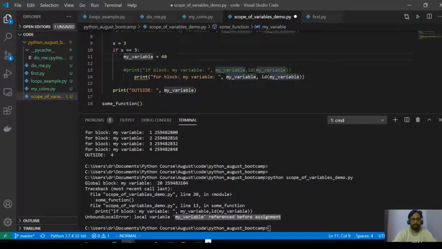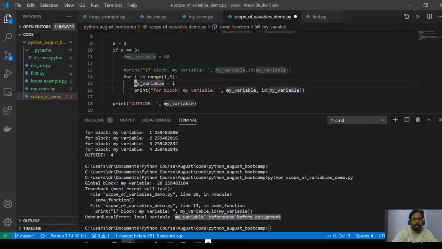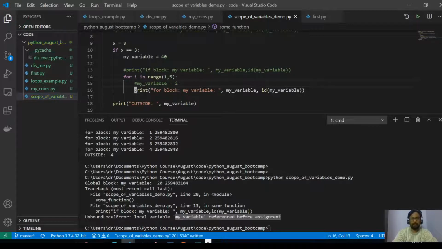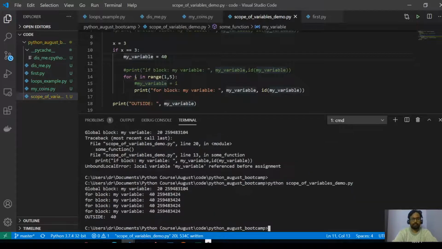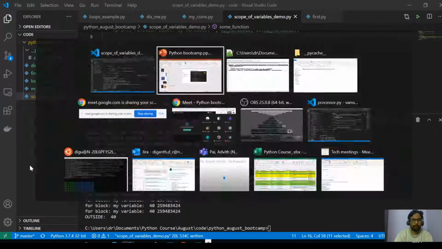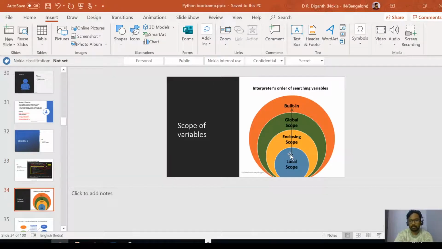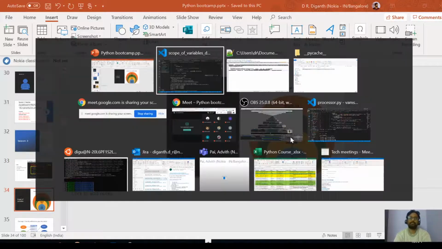So for example, I'll use my variable and comment this. You can see that this variable is accessed inside the for loop. Okay, got it. So what it does is it looks up in that particular block and looks in the if block.